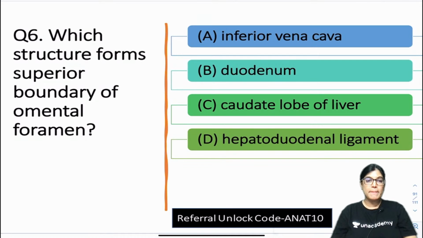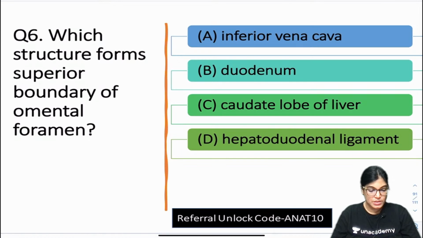Mark your answer. Four options are there: inferior vena cava, duodenum, caudate lobe of liver, hepatoduodenal ligament.